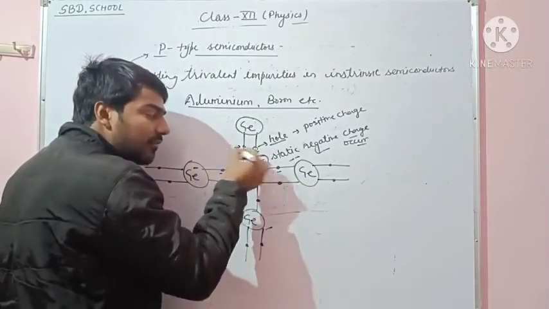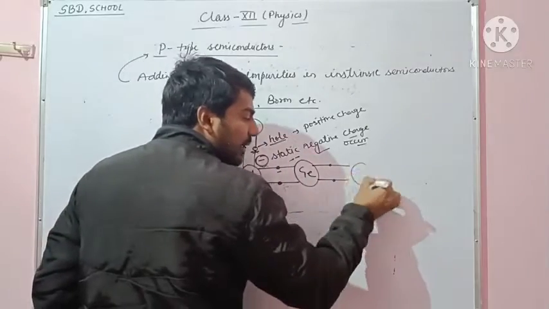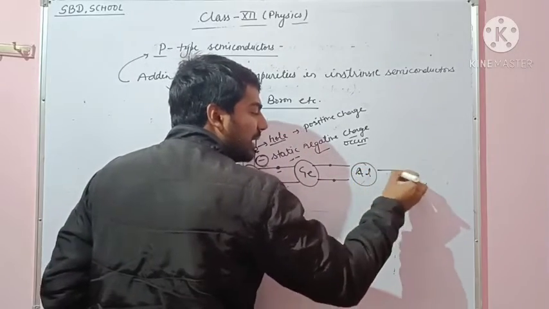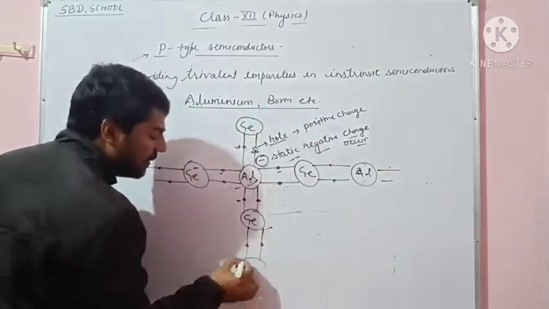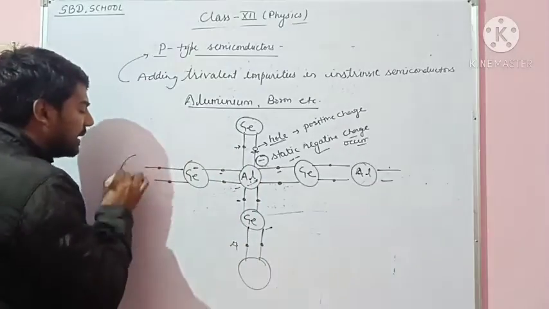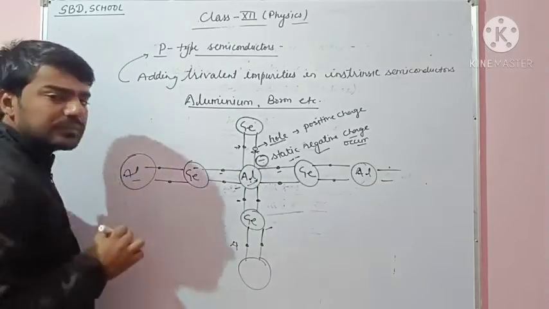Here one hole is formed, and at another aluminium atom one hole is also formed, and here one hole is also formed, and here one hole is also formed.